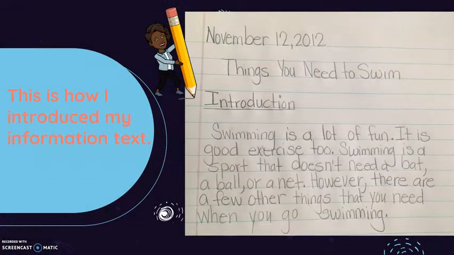This is how I introduced my informational text. I wrote my date, I skipped a line and I wrote my title, "Things You Need to Swim," and then I wrote my first heading, Introduction. I said swimming is a lot of fun. It is good exercise too. Swimming is a sport that doesn't need a bat, a ball, or a net. However, there are a few other things that you need when you go swimming. Notice that I started to the left of this margin and I did not write past the right.